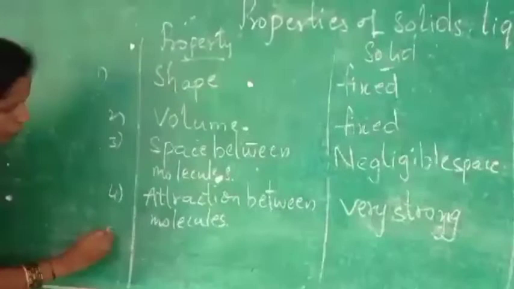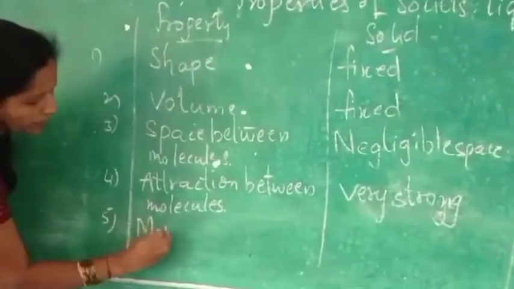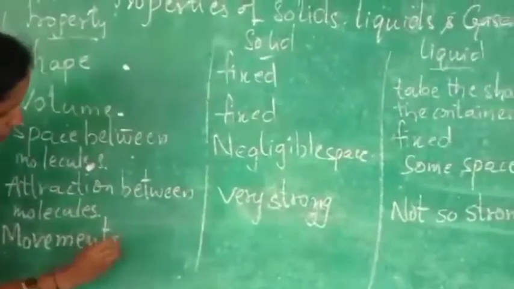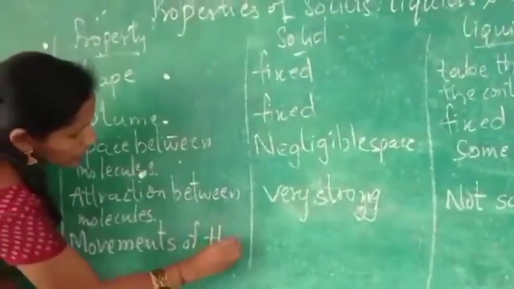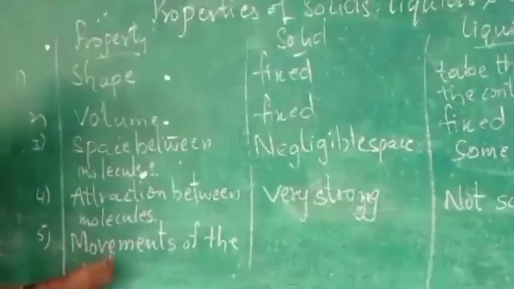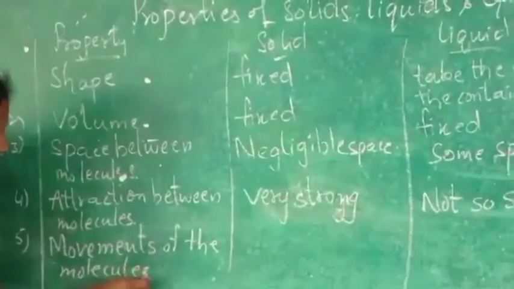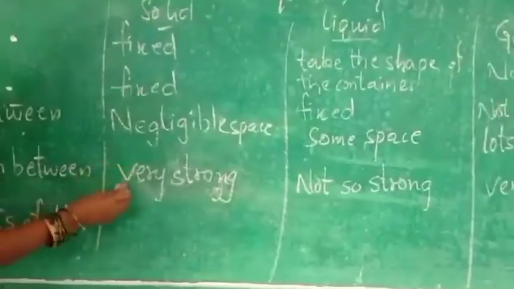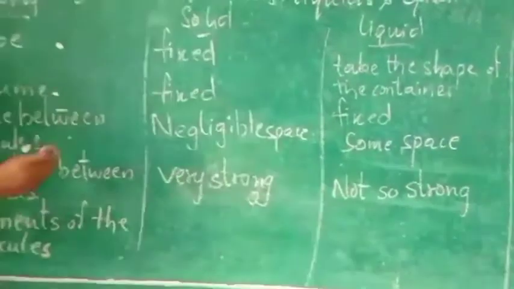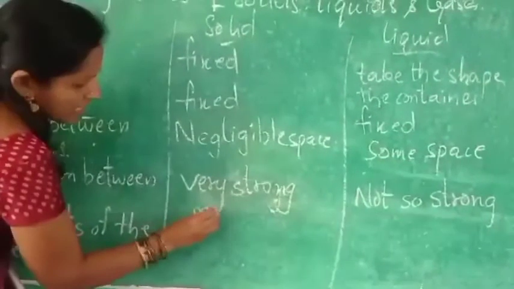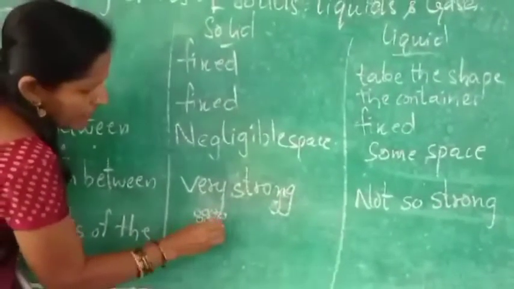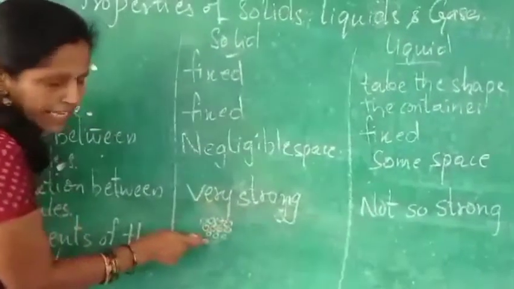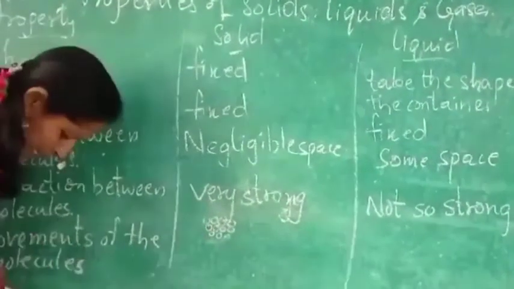Next one, movements of the molecules. In the solids, the molecules will be there like this, with a little gap. They will vibrate in this place only. They take their correct position, but they will vibrate here only.